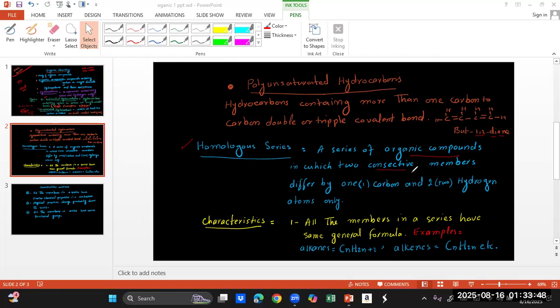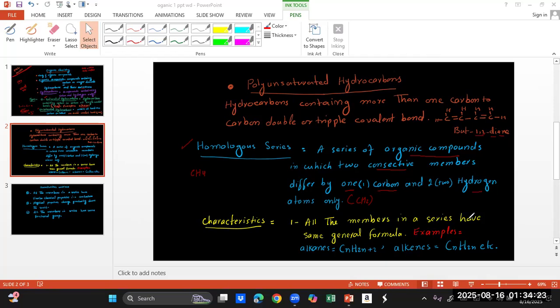by side differ by one carbon and two hydrogen atoms, that is CH2. So the difference of two hydrocarbon members of a series will be one carbon and two hydrogen. You will see later when we make the series of alkenes. Let's see, I can tell you this. The first member is methane. The next member, just add one carbon.